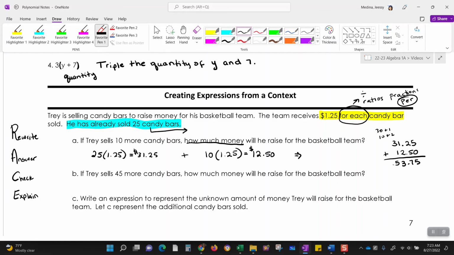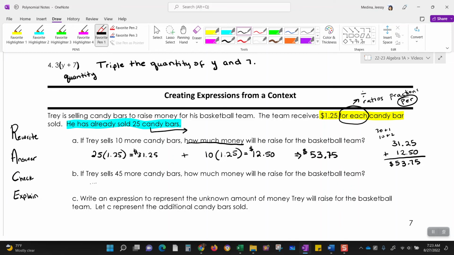Of course, you can always do it the old way, but I went slow, but my brain works pretty fast when I break them down like that and I add them up. Or you can just use the calculator. In fact, always use the calculator to double check yourselves. All right, so that's how much money Trey would make for the team. It's not bad. That's what, one sweatshirt.